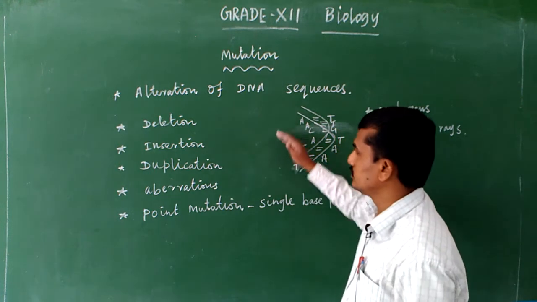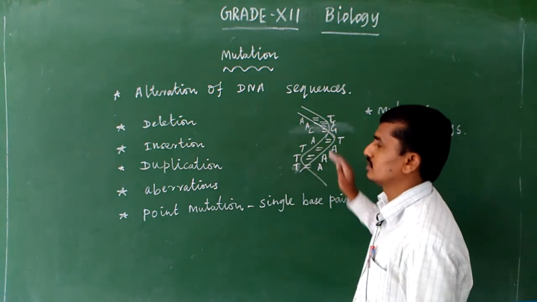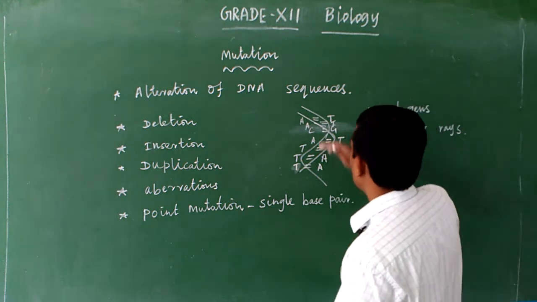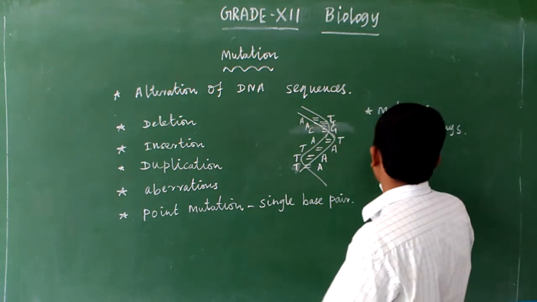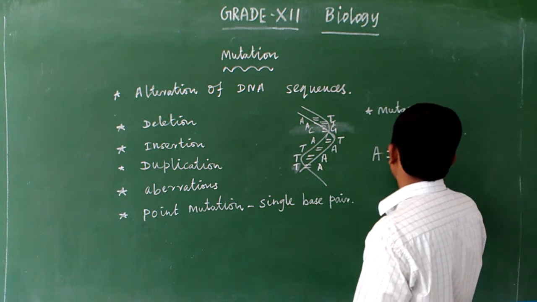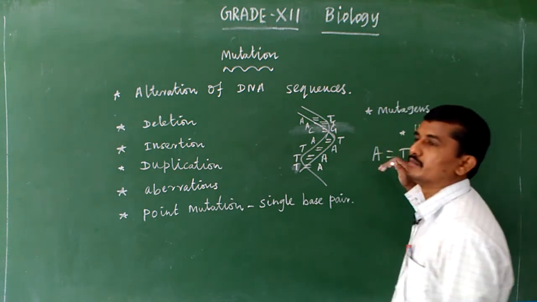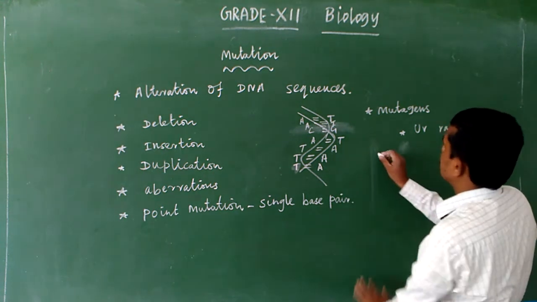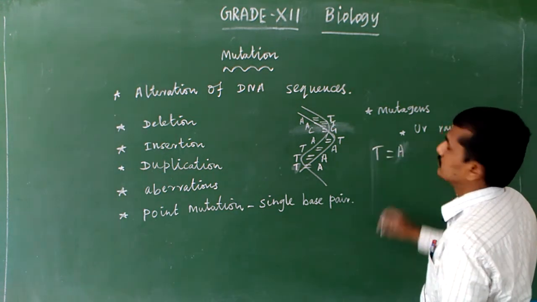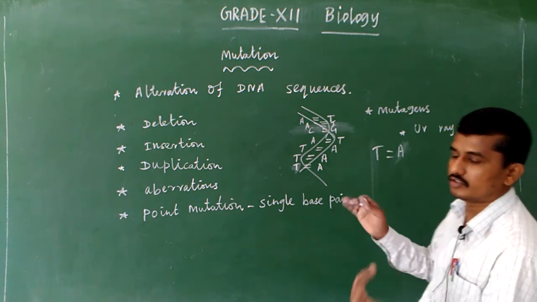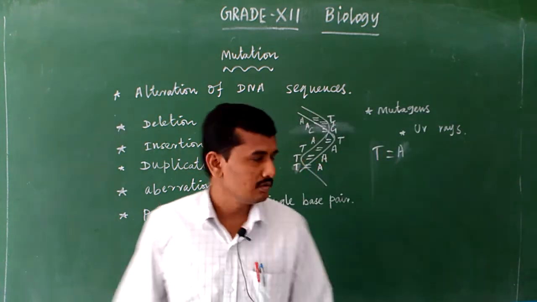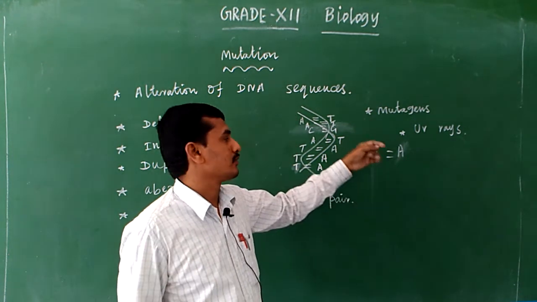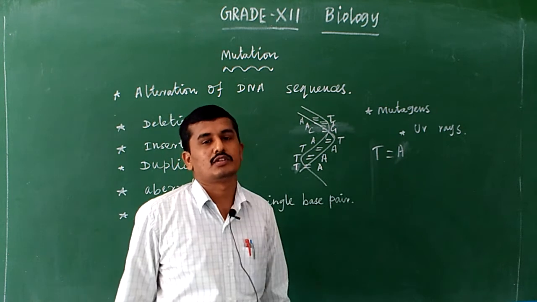So these are deletion, insertion, duplication and frame shift mutation. Frame shift mutation is nothing but the frame being shifted. For example, adenine, thymine is the normal frame base pair of DNA. Sometimes the adenine, thymine is shifted to thymine, adenine. Due to this change, the shift of the particular frame, the organism's characters are also affected.